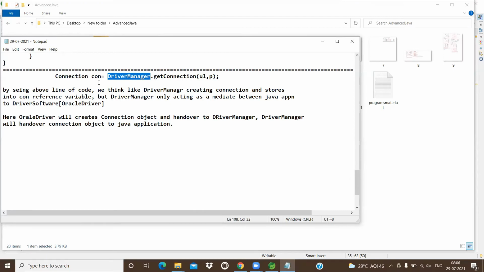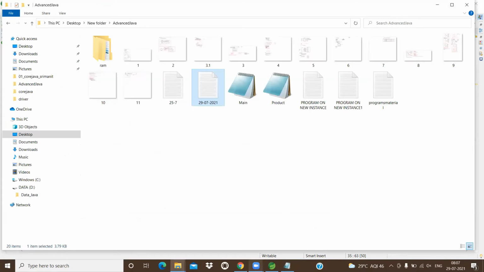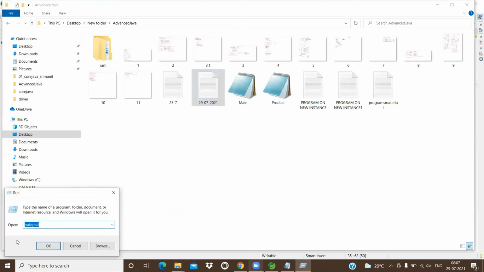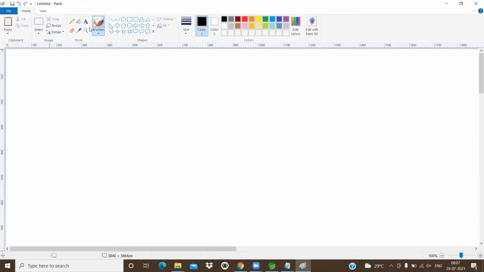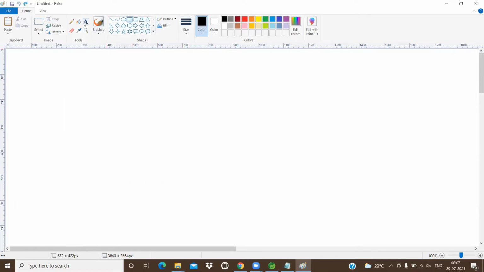I'm going to explain a very important internal. So please be concentrated, guys. Now, whenever we are writing this line of code, this is a Java application. Please be concentrated. In this Java application, we are writing some lines of code.